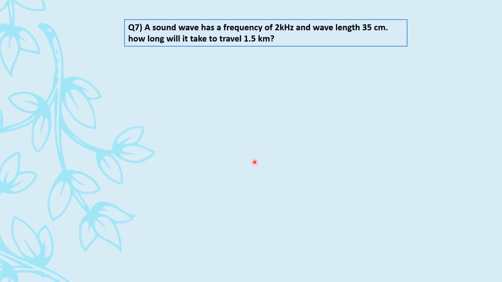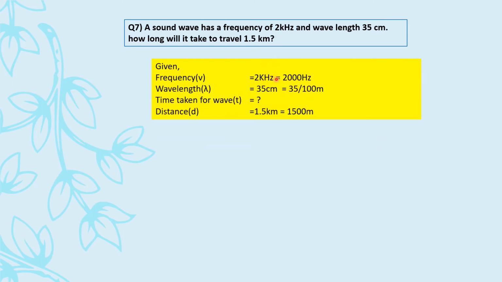Question number 7 says that a sound wave has a frequency of 2 kilohertz, and a wavelength of 35 centimeter. Wavelength represented as lambda is 35 centimeter. How long? Long means time. Will it take to travel? Ma'am, how long could also mean distance. But when you have such confusion, read the further statement. How long will it take to travel? So it will be time. So time we have to calculate. To travel 1.5 kilometer. So distance is given as 1.5 kilometer to us, right?